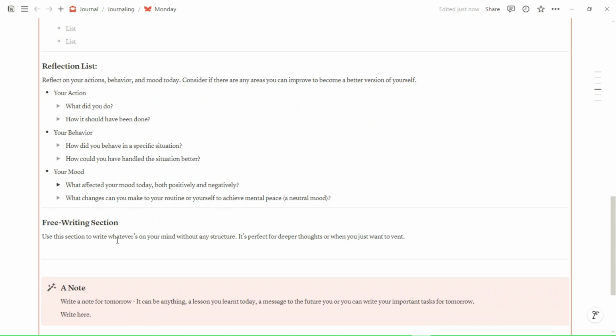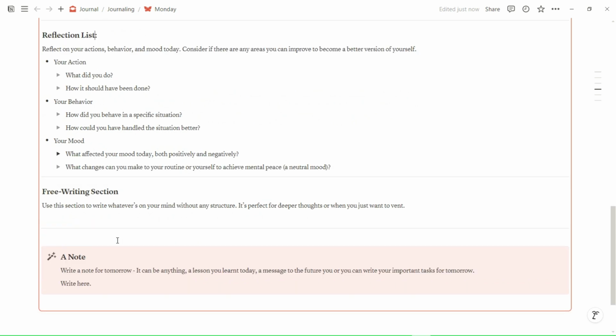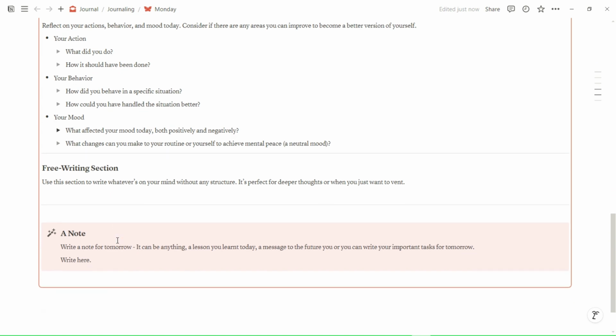This section is for everything else, whether it's a creative idea, a random thought or things you are processing. Lastly, we have a notes section. I loved this idea of a notes section. This is perfect for capturing quotes, lessons or insights you picked up during the day.